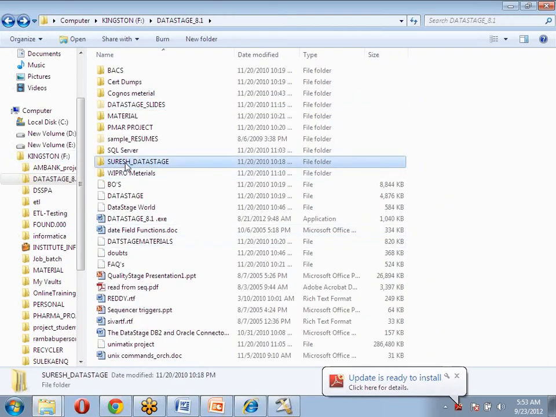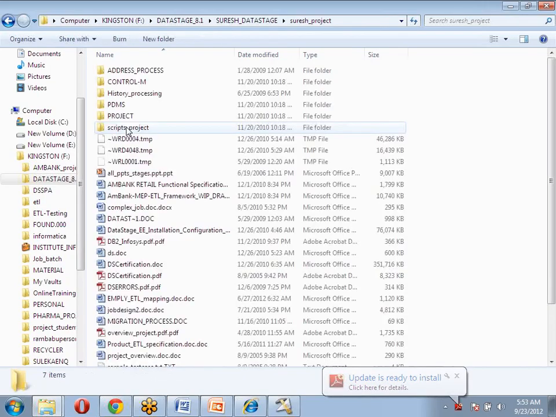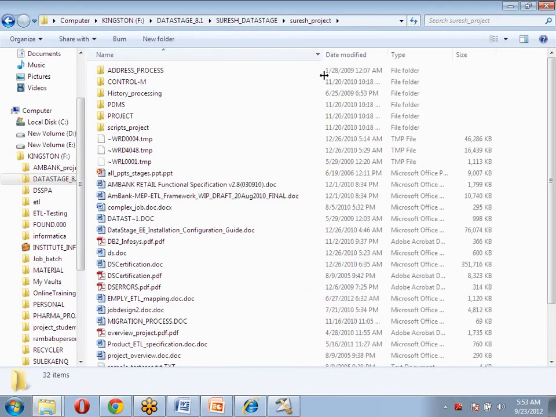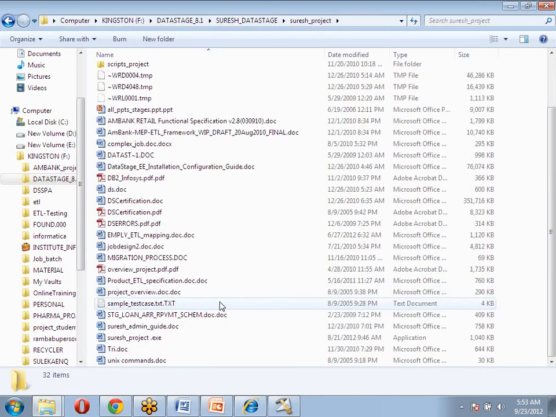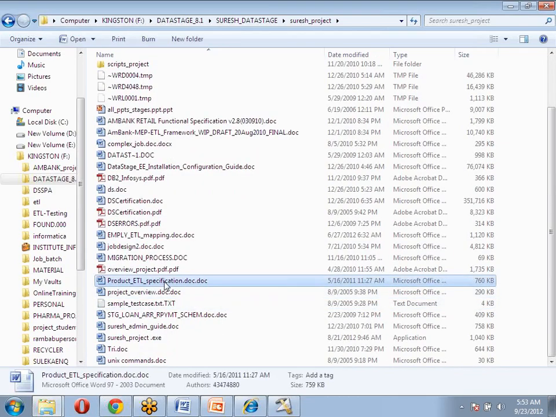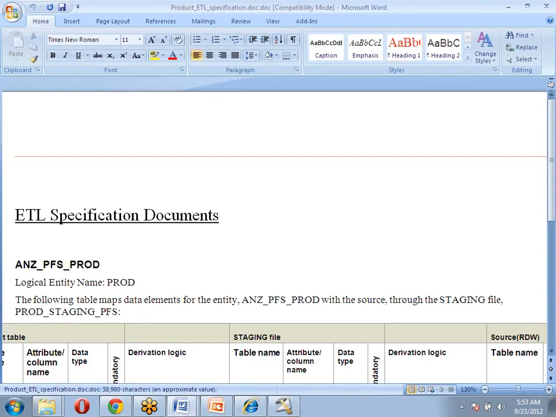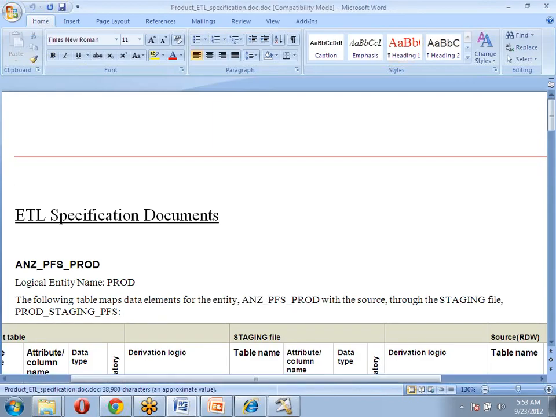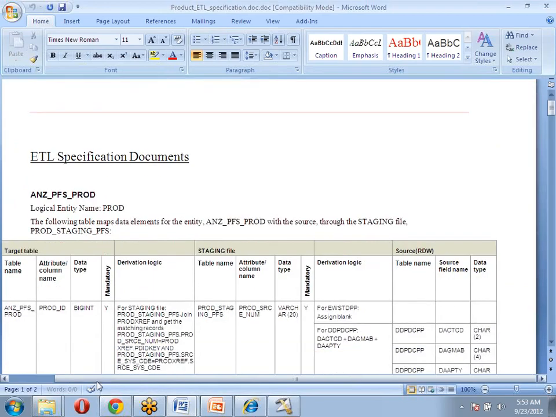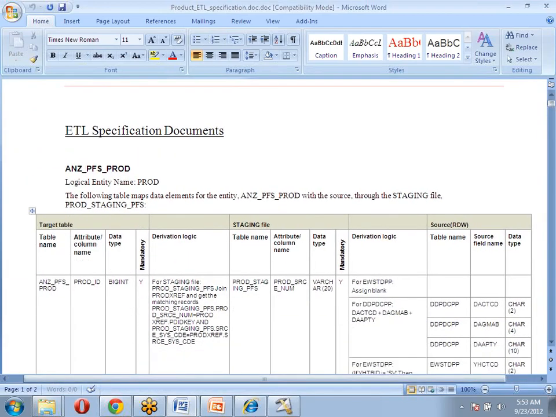And coming to the project, what are the projects we discussed? For example, we discussed a banking domain, so I'm going to share some banking project documents. For example, this is one of the project documents. This is the ETL specification document. Based on this tech spec only, we are going to develop the rest.